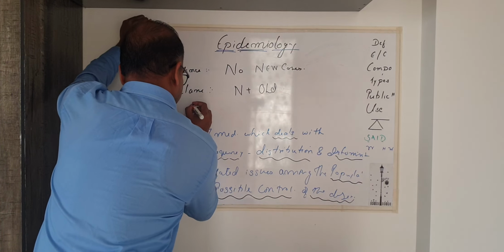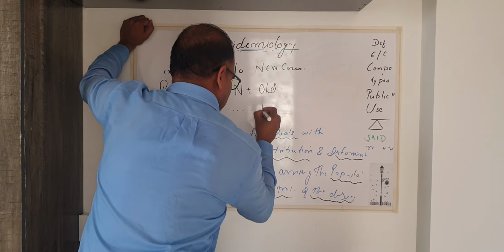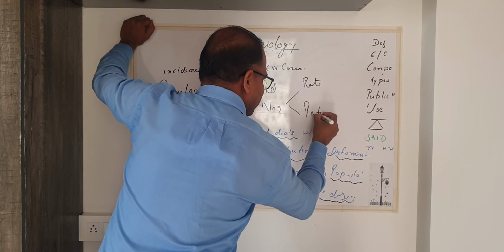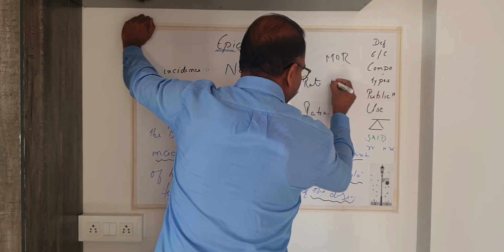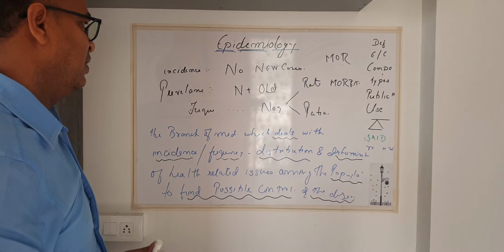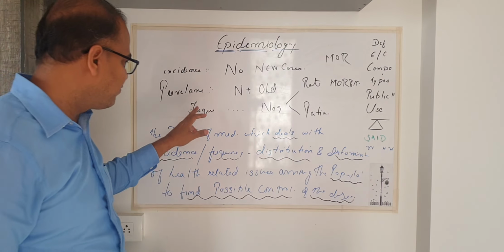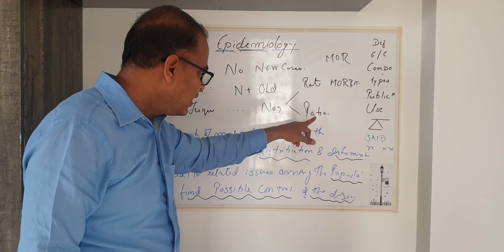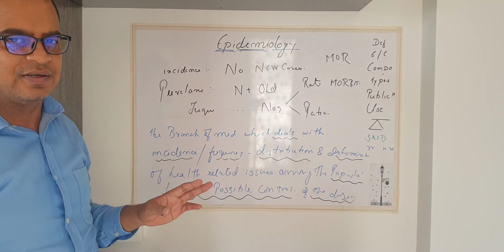Now, frequency of disease is nothing but the numbers which tell about the rate, the ratio, mainly in terms of mortality, morbidity of the disease. The rate at which the disease is spreading in the population is defined by frequency. The ratio is obtained by comparing the previous data. Right?